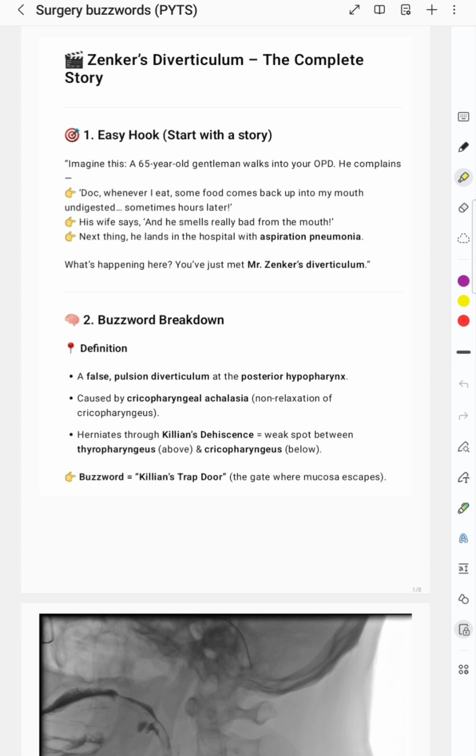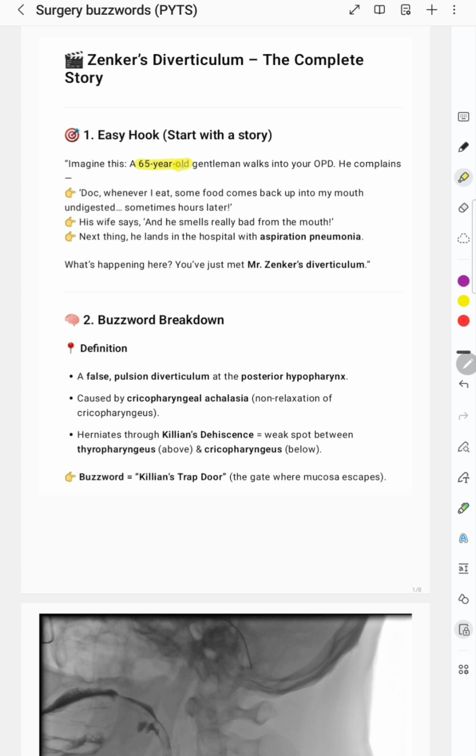So how will the patient present in our OPD? We'll see the scenario first. Here we have a 65-year-old gentleman who walks into your OPD with a complaint. First thing we have to remember: when the examiner wants us to answer Zenker's diverticulum, the clinical history will mention an old man.